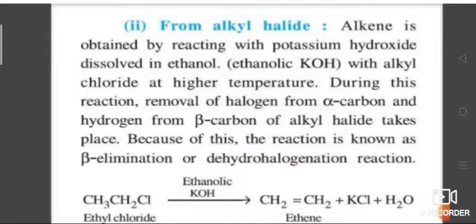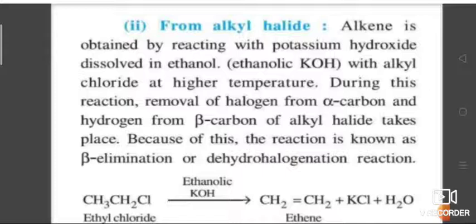So what is a beta carbon atom? The carbon atom next to the carbon to which the halogen is attached. That is known as the beta carbon atom.